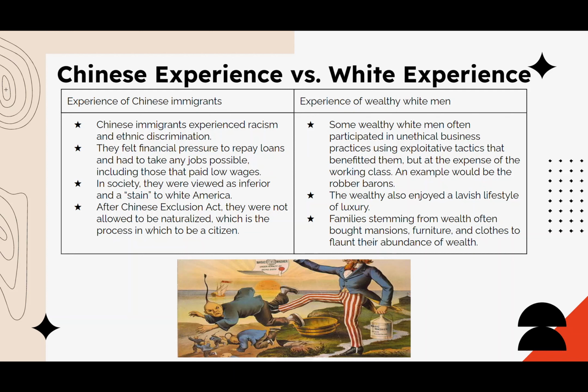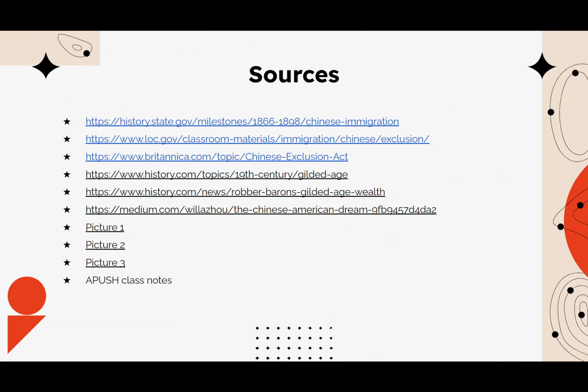Now, as opposed to the wealthy white man, some wealthy white men often participate in unethical practices that used exploitative tactics that benefited them, but at the expense of the working class. An example would be the robber barons. The wealthy also enjoyed a lavish lifestyle of luxury, and families stemming from wealth often bought mansions and just stuff to flaunt their abundance of wealth. And here I have another political cartoon of the US versus the Chinese, and these are my sources.